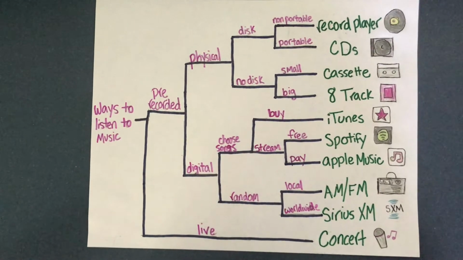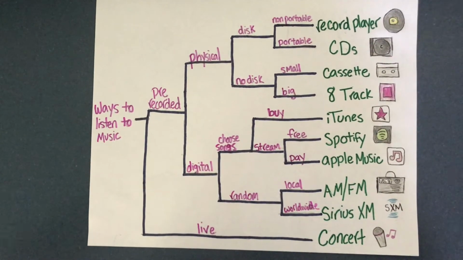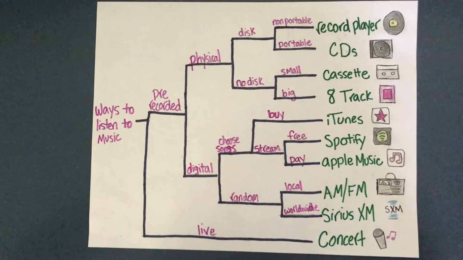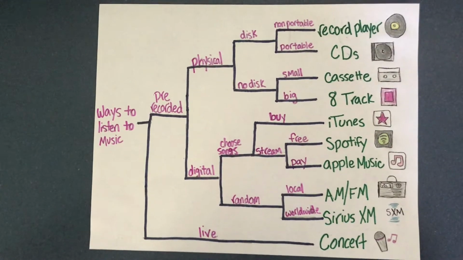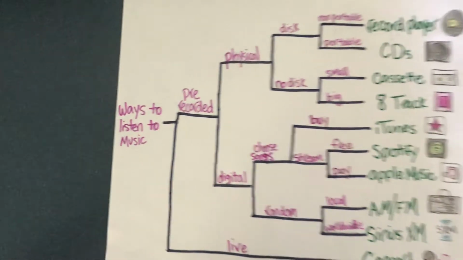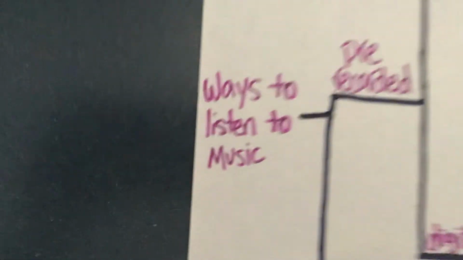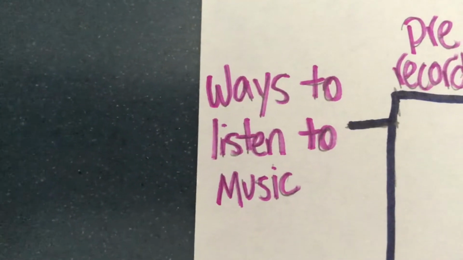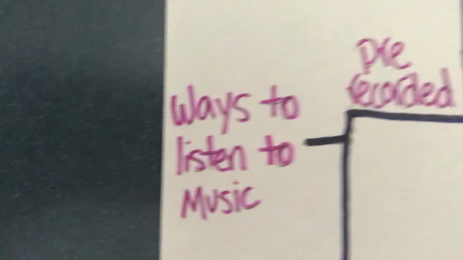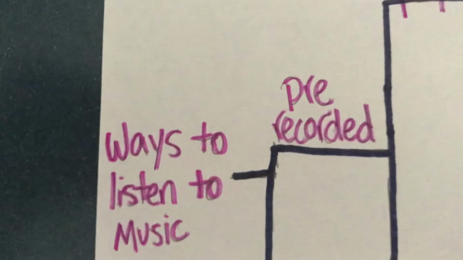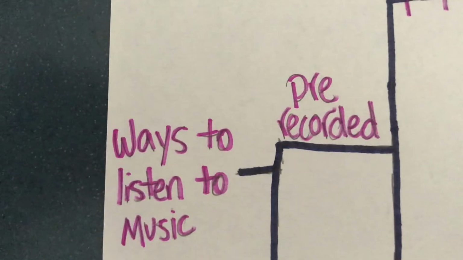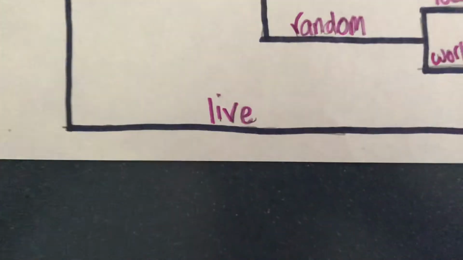For example, if we were to start out with the original idea of ways to listen to music, there are many ways this could be branched off. The different ways to listen to music are called OTUs, or operational taxonomic units. This is usually separated based on differences in DNA sequences, but in this case they are separated using phenotypes. And this can be used to find species or individual viruses or even different alleles within a species.